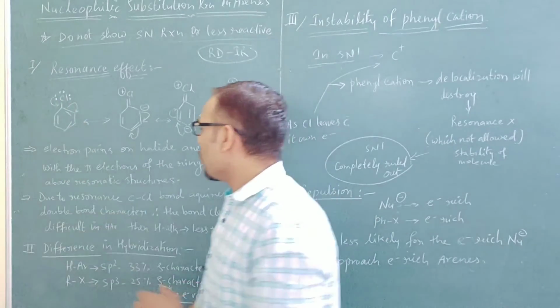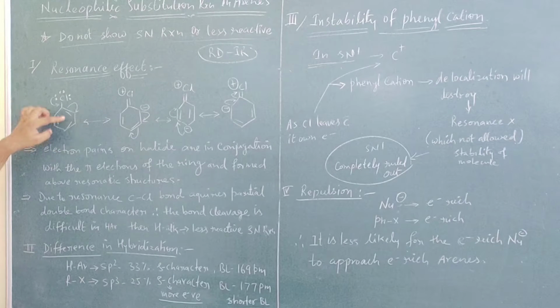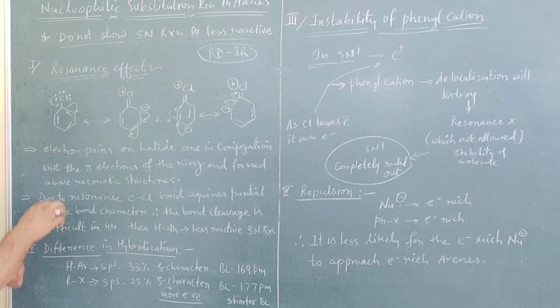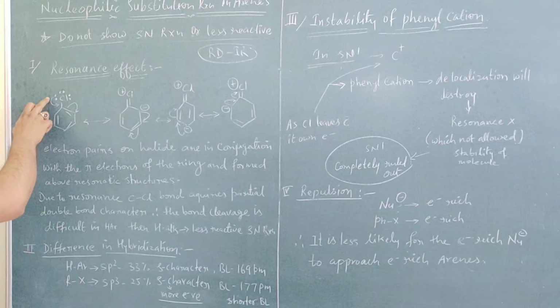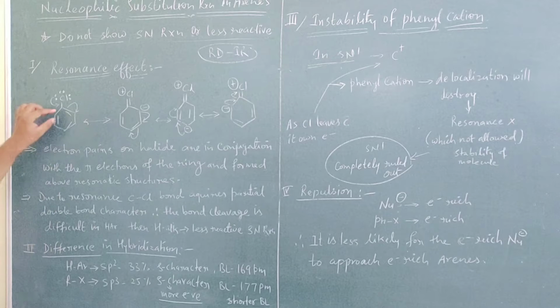electron pair on the halide are in conjugation with the pi electrons of the ring and form these resonating structures. Here you can see the electron pair on the chlorine shifts into the next carbon, and then shifts into the next carbon.